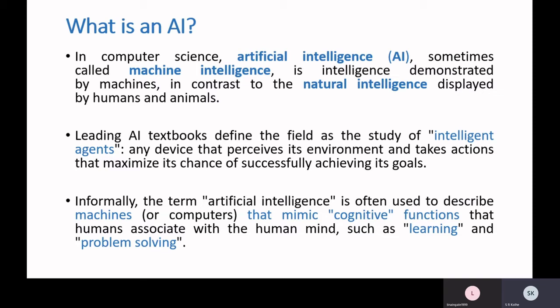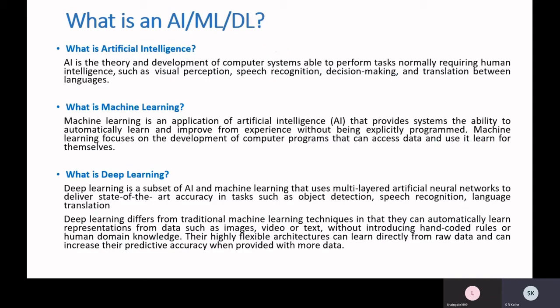Another thing is problem solving ability. That is another feature associated with intelligent human beings, that we have the ability to solve problems. So that is related with intelligence. If you are very good at problem solving, that means you are intelligent. That's what people say. That is how AI has been used in some of the literature. Now you might have heard other terms like machine learning, deep learning, artificial intelligence. We'll see how they are related with each other and what they mean.